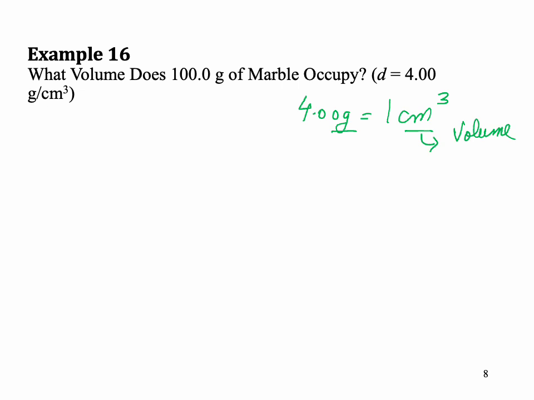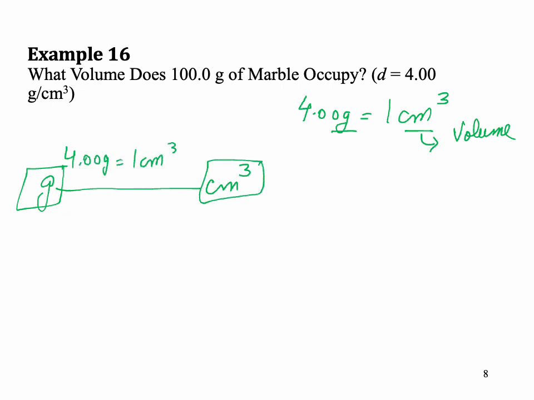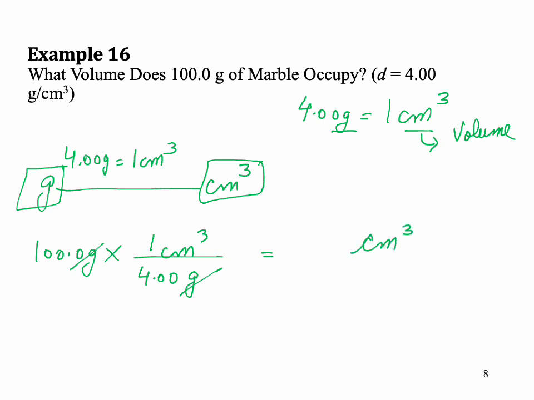So now my starting unit is grams. I need to convert this into volume, which is cubic centimeters. How? 4.00 grams is 1 cubic centimeter. So we start with 100.0 grams, multiply it with a factor, gram goes in the bottom, 4.00 grams, 1 cubic centimeter on top, gram cancelled, your final answer is cubic centimeter. So your answer would be 100.0 times 1 divided by 4.00. This is 4 significant figures, 1, 2, 3, 4, and this is 3 significant figures. So your final answer should have 3 significant figures.